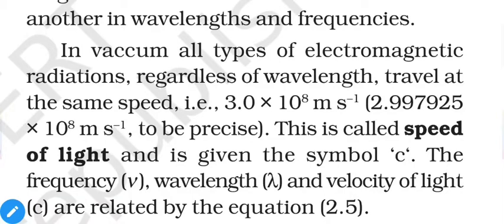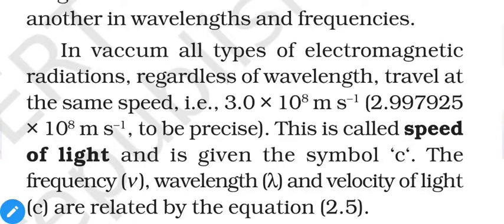In vacuum, all types of electromagnetic radiation, regardless of wavelength, travel at the same speed, which is 3 into 10 raised to 8 meters per second, and this figure seems familiar, or more precisely 2.997925 into 10 raised to 8 meters per second. So this is called the speed of light. Our visible light is originally electromagnetic radiation. So the speed of light is constant for each and every electromagnetic radiation.